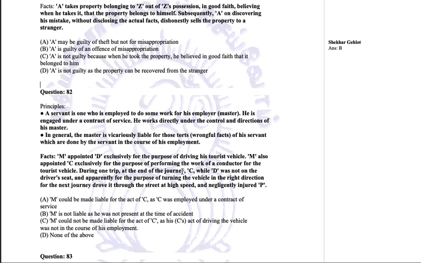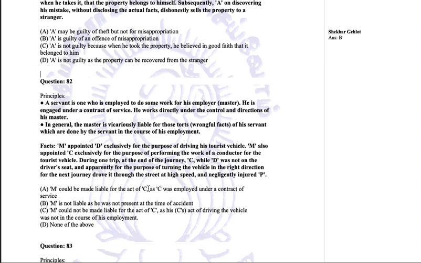During one trip, at the end of the journey, C, while D was not in the driver's seat, and apparently for the purpose of turning the vehicle in the right direction for the next journey, drove it through the street at a high speed and negligently injured P. Now, M could be made liable for the action of C as C was employed under the contract of service. M is not liable as he was not present at the time of the accident. M could not be made liable for the act of C as C's act of driving the vehicle was not in the course of employment.